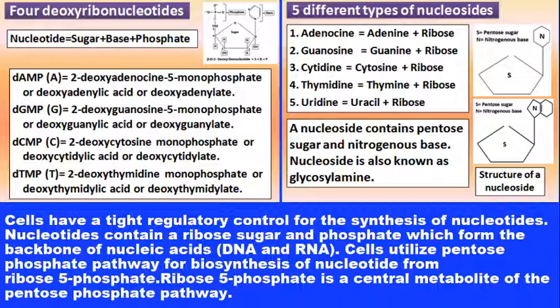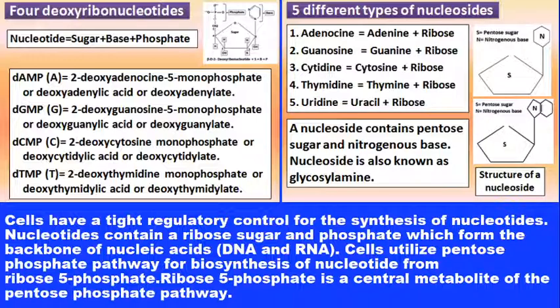What are nucleosides? Nucleosides are composed of sugar, that is the pentose sugar, that is the ribose sugar, plus nitrogenous base. Nitrogenous base may be adenine, guanine, cytosine, thymine, or uracil.